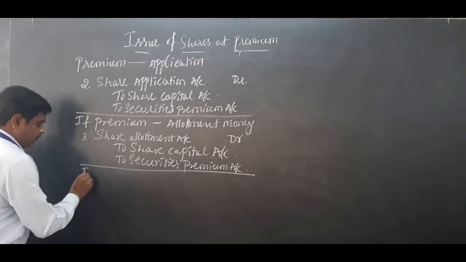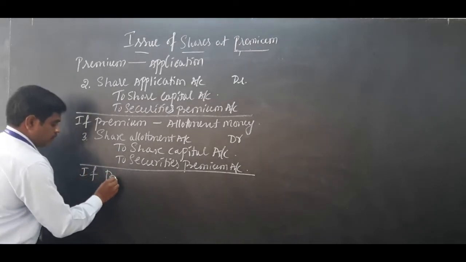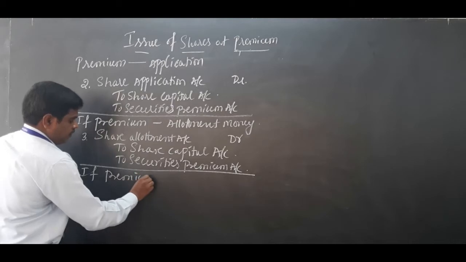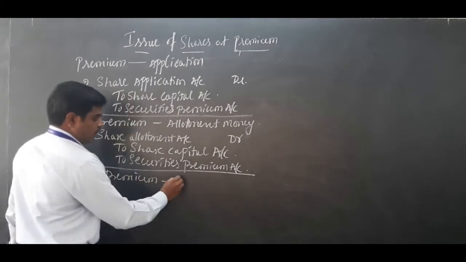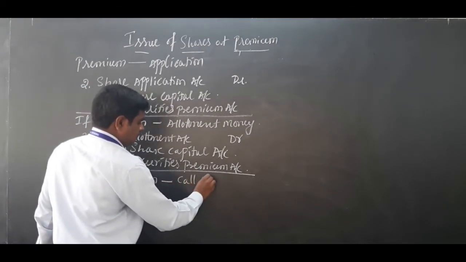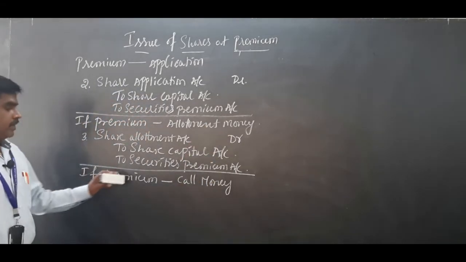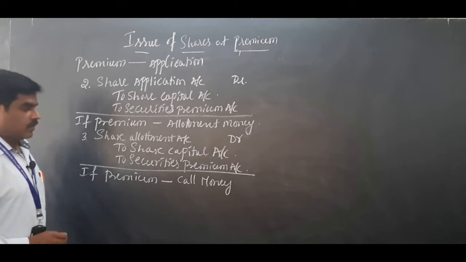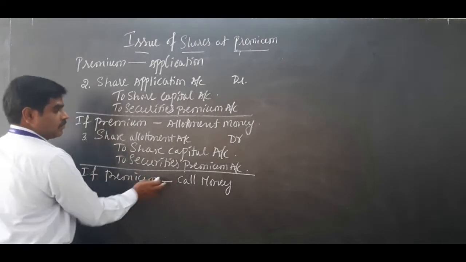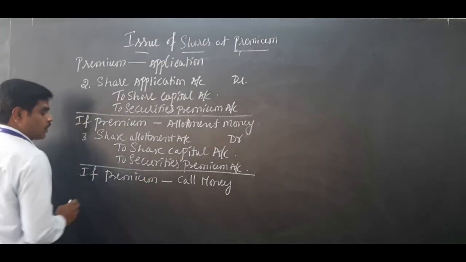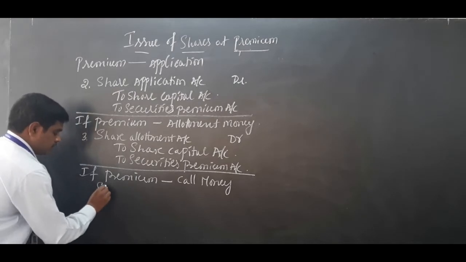Suppose premium is collected in call money, first call, final call. Okay. If premium is collected in call money, the journal entry will go like that. For example, let me take the first call. Journal entry for first call money due, what are you going to write?